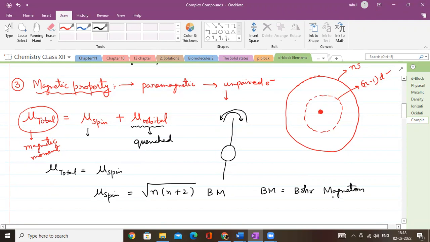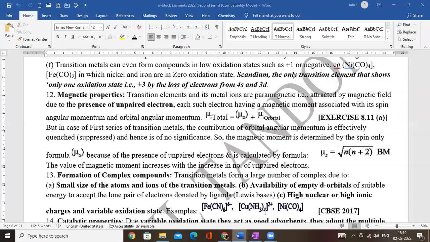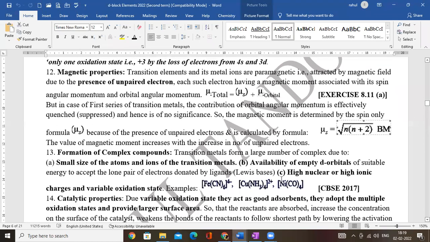ये जो Bohr magneton है ना बेटा, this is the unit of spin, where as I said n is equal to the number of unpaired electrons. So अगर आपको number of unpaired electrons पता है तो it is possible that you can calculate the magnetic moment of any element or ion, right? So this is given here. It is calculated by mu spin, that is under root n into n plus 2 Bohr magneton, that we have already done.